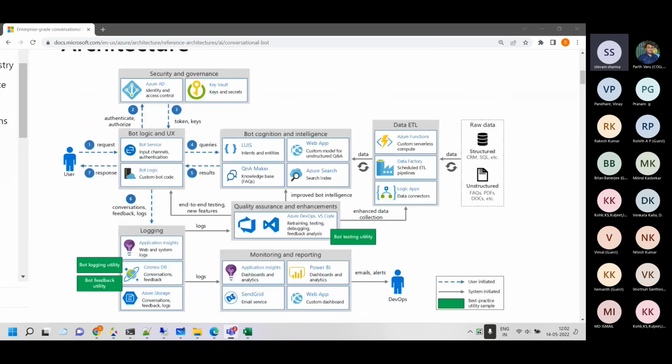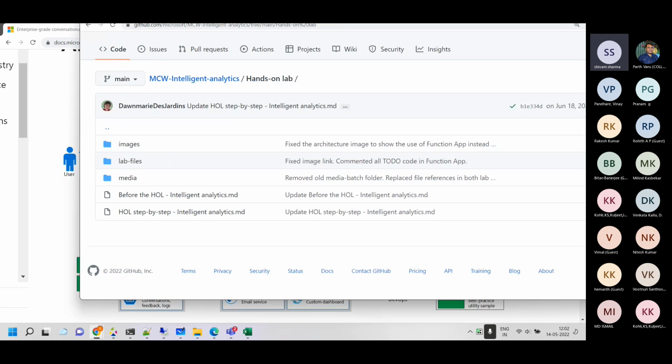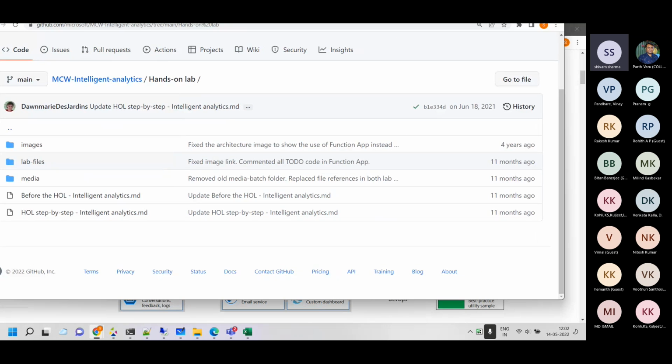One thing I want to share with you is whatever I have done today, I'll give you a lab of it in case you are interested to replicate it. I am just going to share a GitHub repository in the chat window now, and that GitHub repository is the one which you can follow for doing what I just showed you.